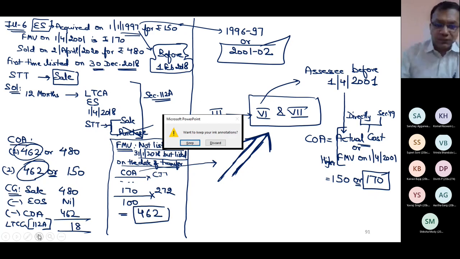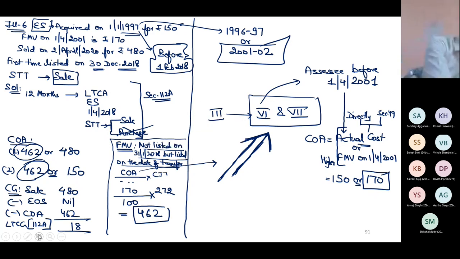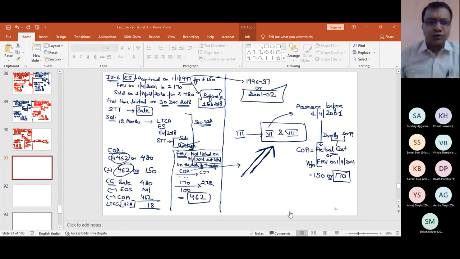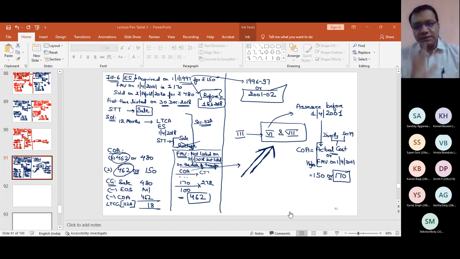Please raise your hand if this point is clear. You need to practice a lot when you will read section 112A. It is interesting, but you need to learn the concepts. Please raise your hand if this illustration is clear. In case there is any doubt, please ask.